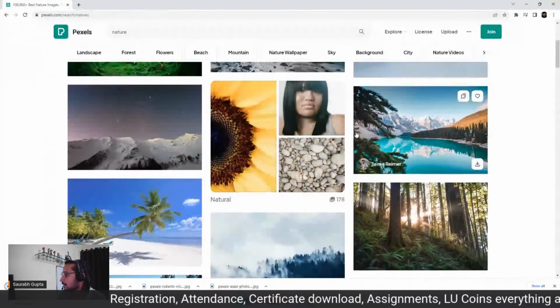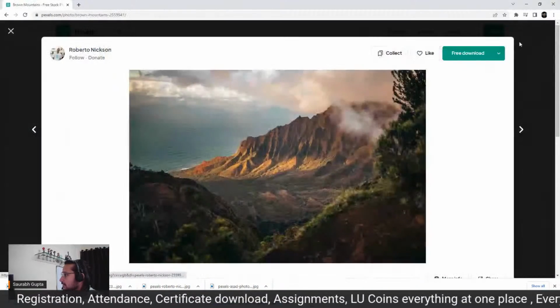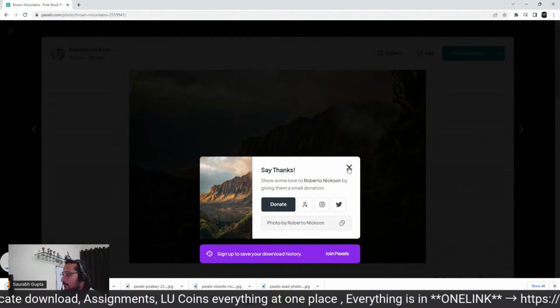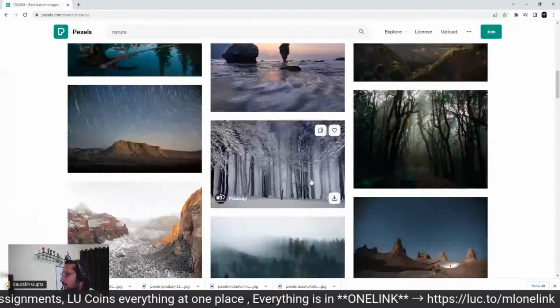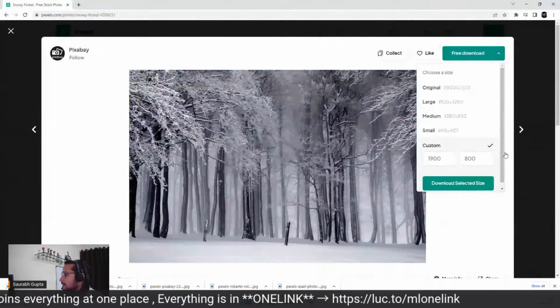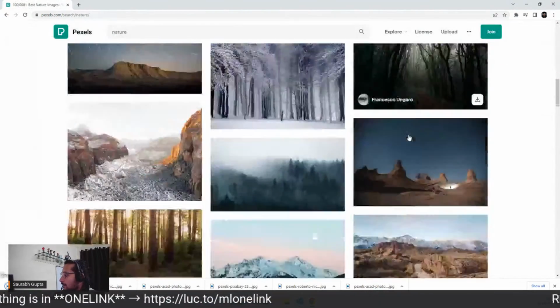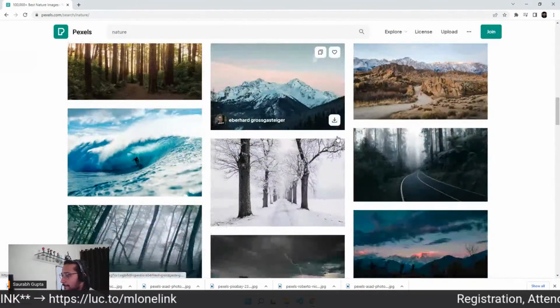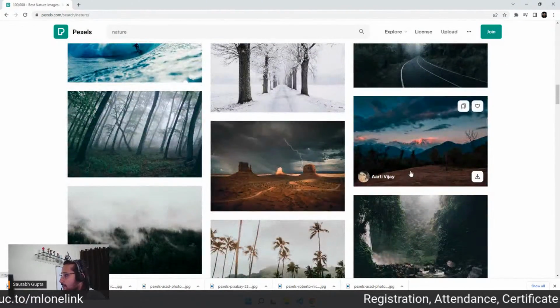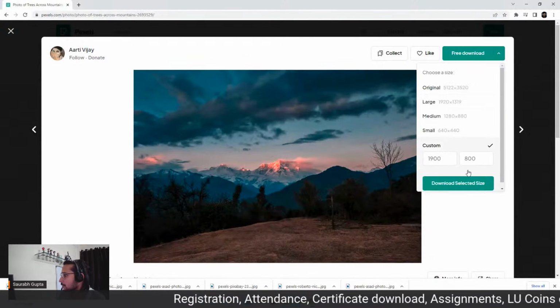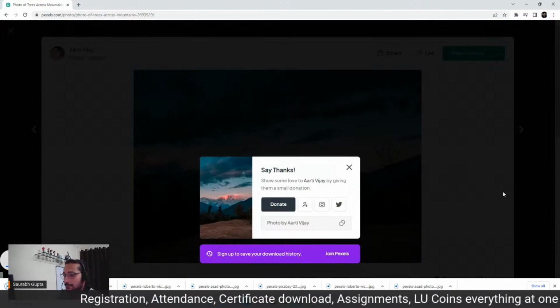Sorted. Then which was the next one? This one, right? Again, custom. Sorted. This one, custom. And one more, which one should we take? This one is fine, right? So let's take this one. So 4 images. Let's go.